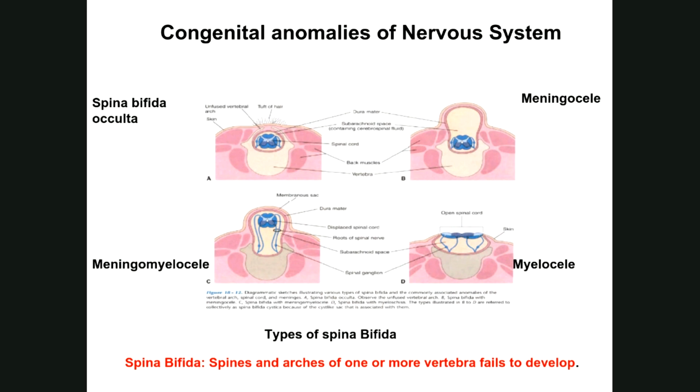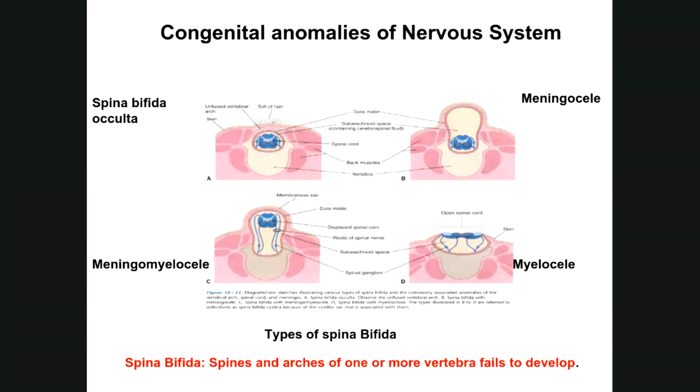This condition is known as spina bifida occulta, because the spine is split, the vertebral column is not formed on the back, and the part of the spinal cord is just covered by the skin. I will show you the photo of the patient in the next slide.